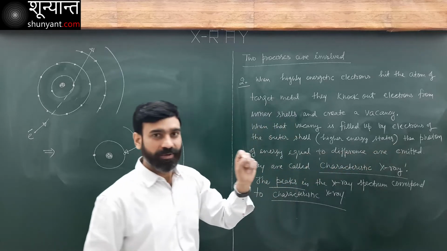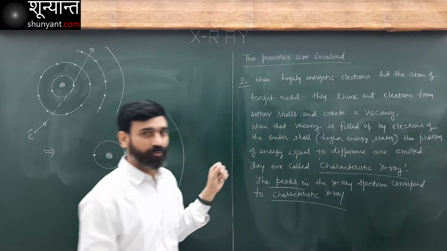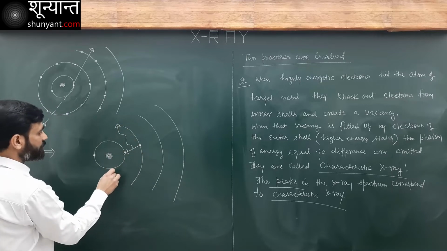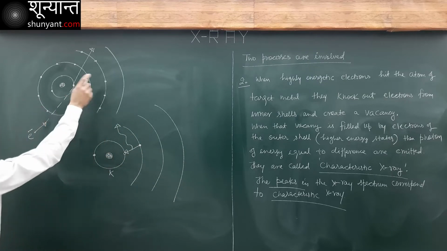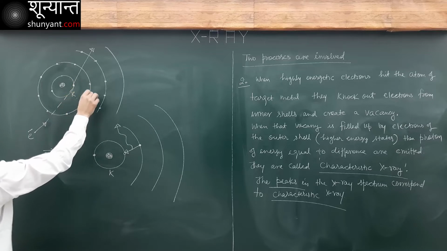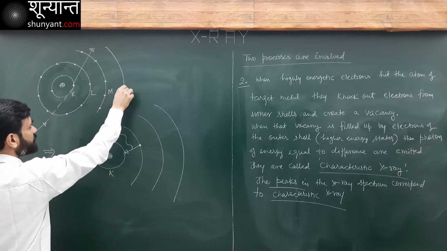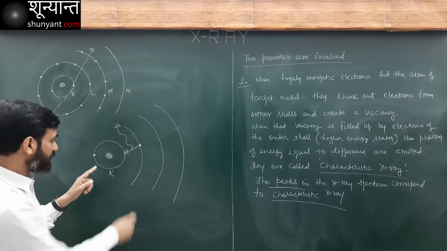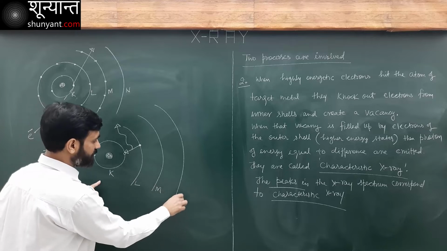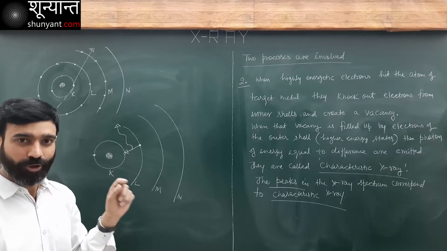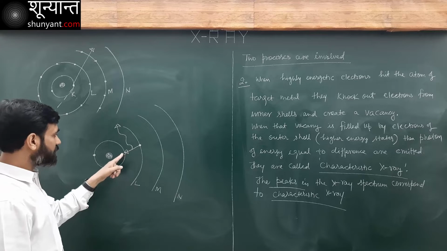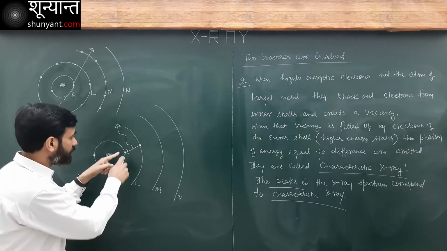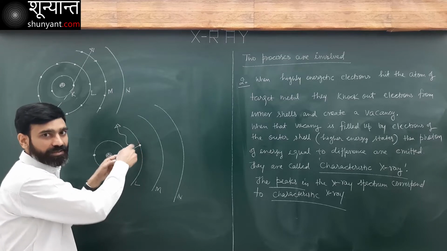Then what will be the energy of the photon? It will be equal to the difference. So this is the photon. This is my K shell. The innermost shell, the first shell, is known as K. This is L. This is M. This is N. Vacancy is created in K shell. Understand this, a very important nomenclature. The vacancy is created in K shell. It is being filled up by an electron in the immediate shell, that is the L shell here.